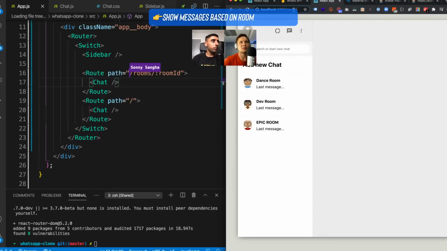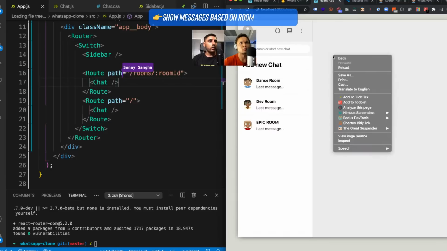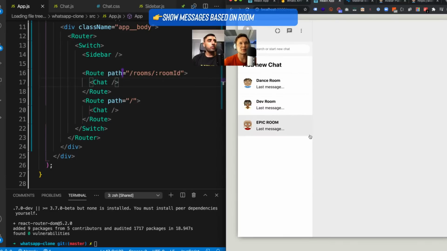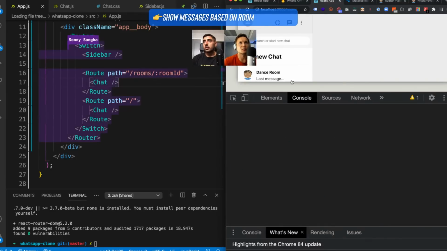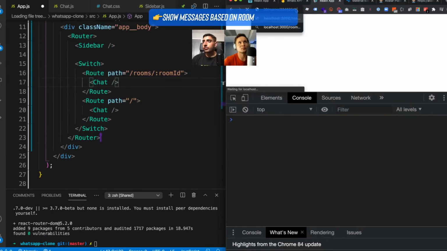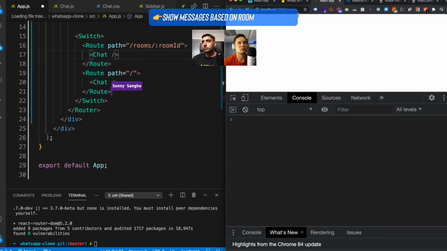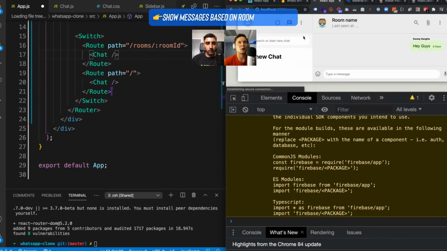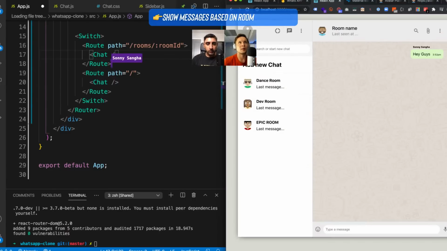Root path. Maybe it's because the chat needs to accept something. Let's go ahead and do router switch. Router. Hey, there we go. Nice. Awesome. So it might have just been a caching issue. Yeah, looks like it.